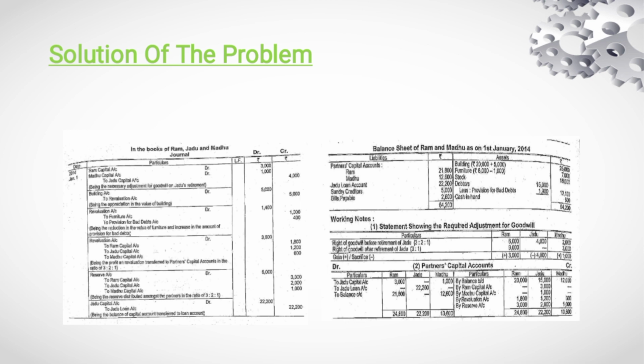So the total of the liabilities and the assets is 64,200. So this is the problem on Jadu's retirement. Thank you for your attention.